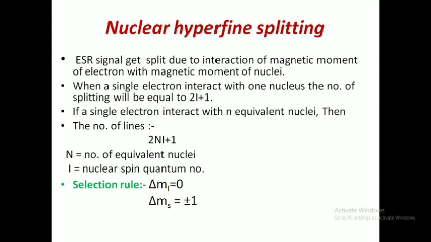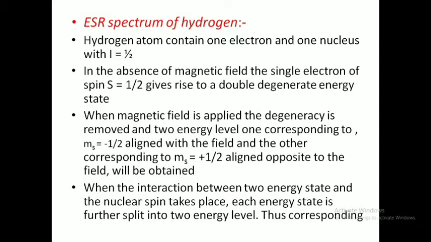The transition between these newly generated energy states follows a selection rule, which is delta mI equals 0 and delta mS equals plus or minus 1. On the basis of this, the transition between the energy levels takes place. Now we can understand this more clearly by taking the example of different types of atoms or different types of radicals. First we will start with the simplest atom, which is hydrogen.